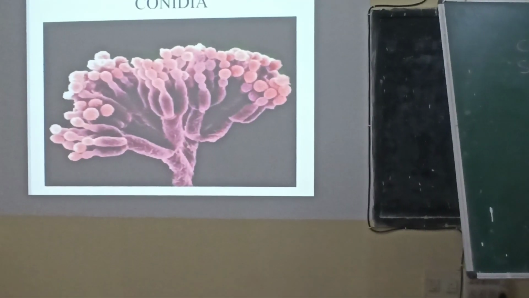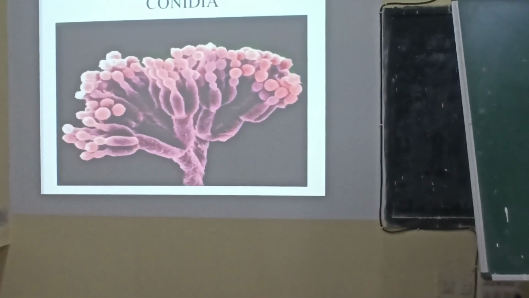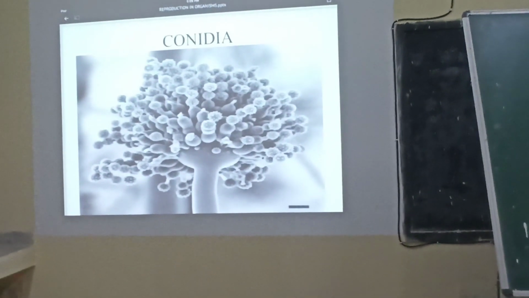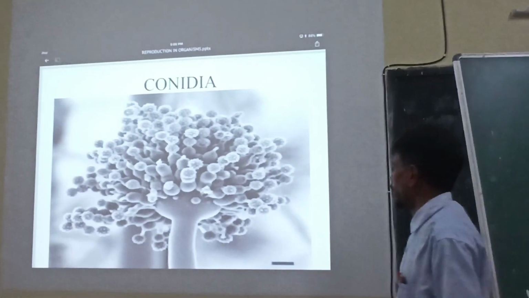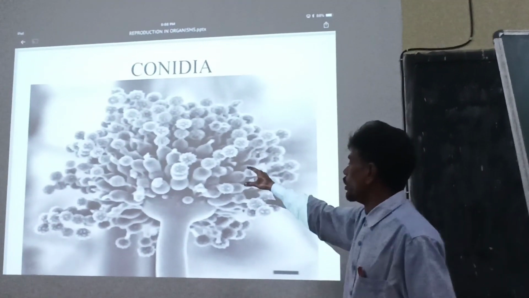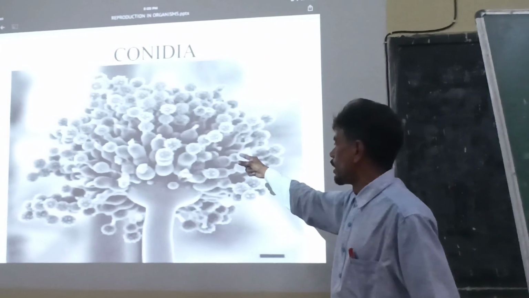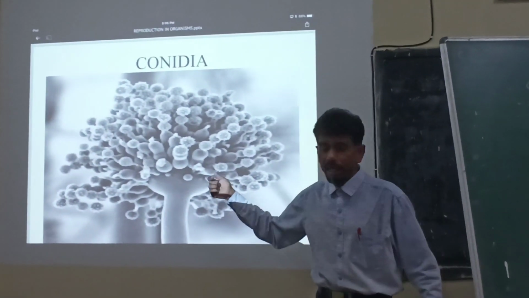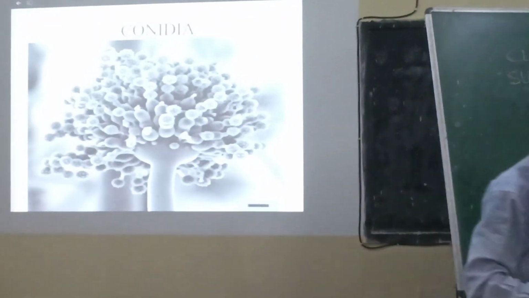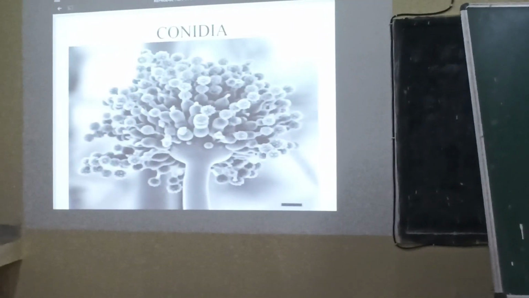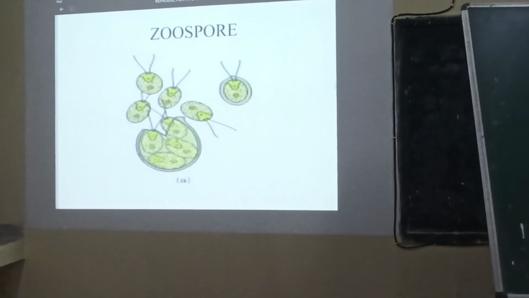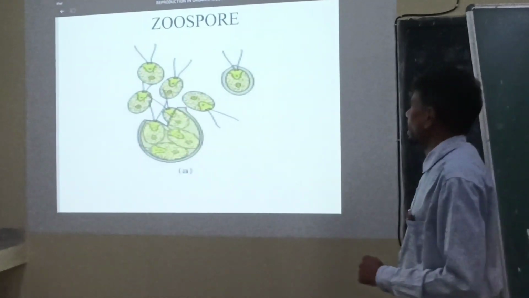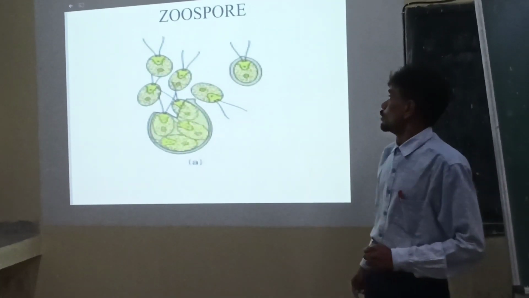Another type of asexual mode of reproduction, again through spore. This is another view of conidia, the asexually reproducing spores, which are again exogenously produced, non-motile in nature in case of fungus. Another type of asexually reproducing spore we see in the case of Chlamydomonas, the zoospore.